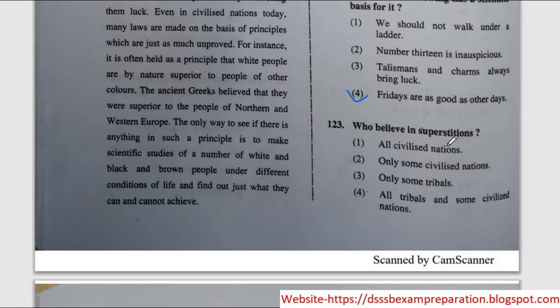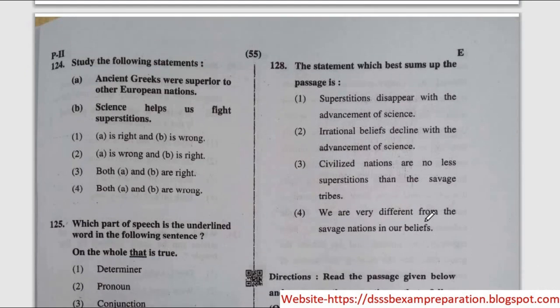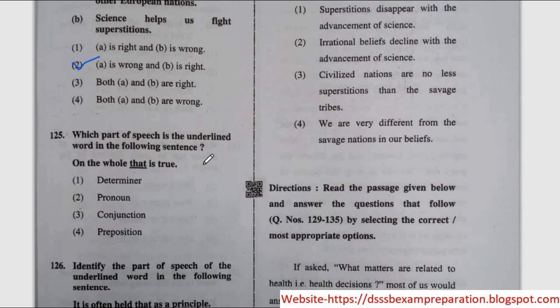Next question, who believe in superstitions? So the correct option is option number 4, all tribes and some civilized nations. Next question, A, ancient Greeks were superior to other European nations. B, science help us fight superstitions. The correct option is option number 2, A is wrong and B is right.